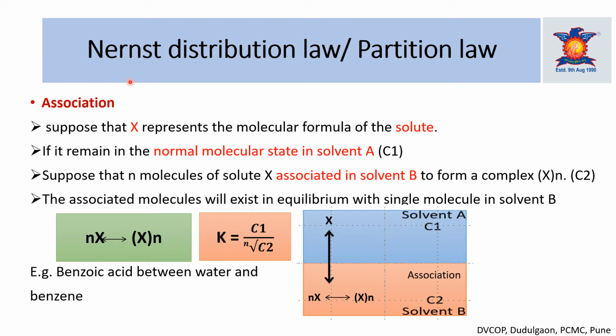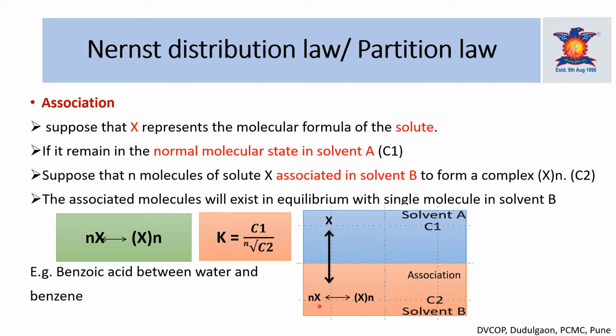Now we will discuss the first modification of the distribution law, that is association. Suppose these are the two immiscible liquids, solvent A and solvent B. In these two immiscible liquids we add the solute X, and that solute X is present in a normal molecular state in solvent A. So in solvent A the molecular state of solute X is normal, and the concentration of X in solvent A is, suppose, C1. Then this solute X undergoes association in solvent B.